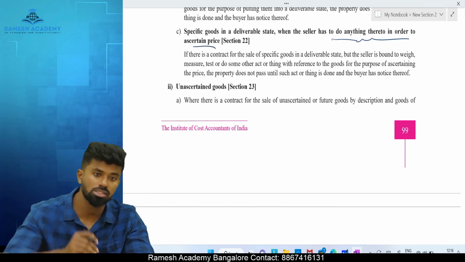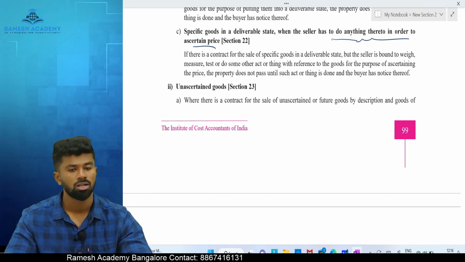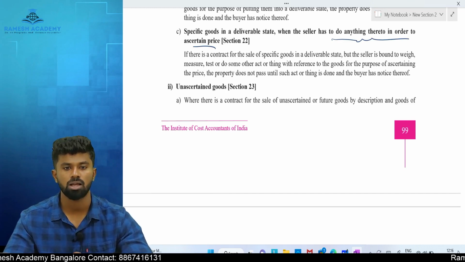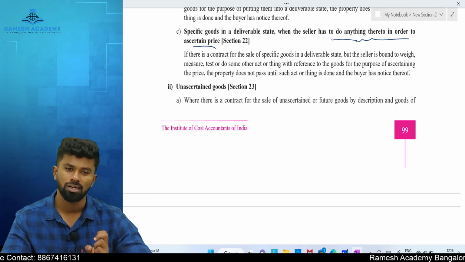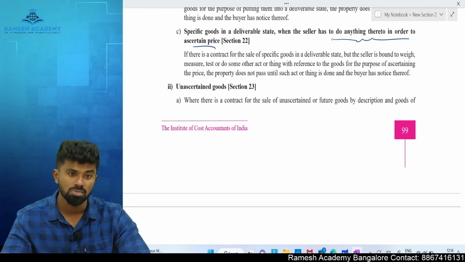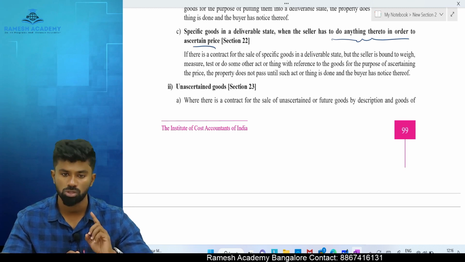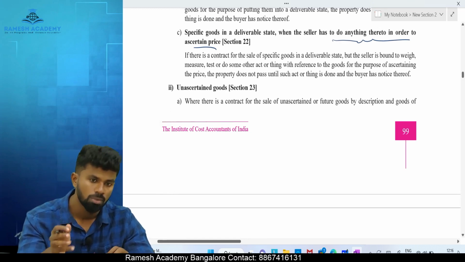Next one, specific goods in a deliverable state, when the seller has to do anything thereto in order to ascertain the price. Specific goods, they are also in deliverable state, but something needs to be done to fix the price. For example, weighing, measuring, or branding, grading. When such a thing is to be done, ownership is transferred only when such thing is done, plus informed to whom? Informed to the buyer.